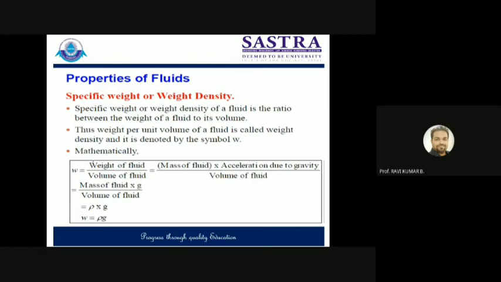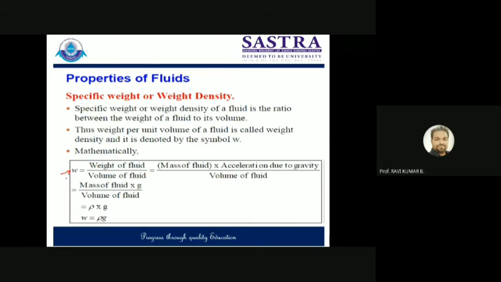Now we can say weight as mass into g, so mass of fluid into acceleration due to gravity divided by the volume of fluid. Mass divided by volume, you already know, is called density, and into g. So specific weight is rho into g. It is denoted by the small w, the standard notation used for the specific weight.